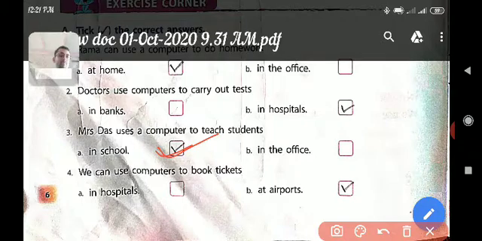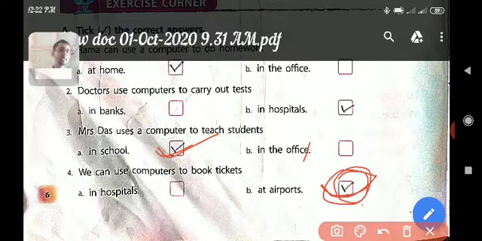the correct mark. Now question number 4, we can use a computer to book tickets. So where can we use a computer to book tickets? In a hospital or at an airport? We can use a computer to book tickets at an airport. So the correct answer will be the airport. Okay, so students, now